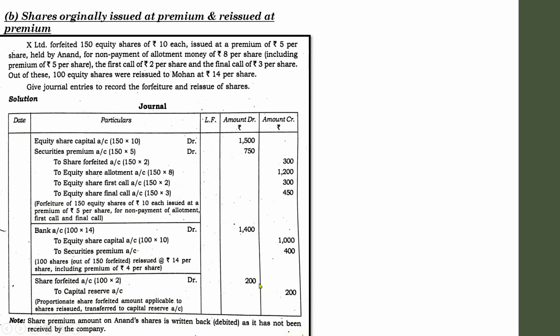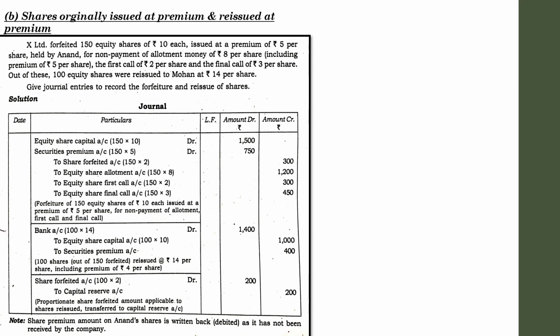It is just as easy as the case which we have discussed previously. In the previous case it was quite tricky, but in this one it is very easy. You have to think logically. Here the company is reissuing only 100 shares, and on one share the company has gained rupees 2 from the forfeiture of those 150 shares. So the company has gained rupees 200 with regard to forfeiture, and this amount is transferred to the capital reserve account. So this is how you have to deal with the entries with regard to forfeiture, when the forfeited shares are reissued at premium, and subsequently the amount that has to be transferred to the capital reserve.